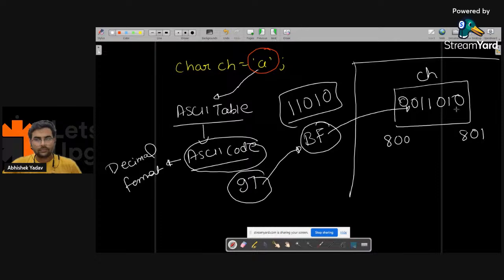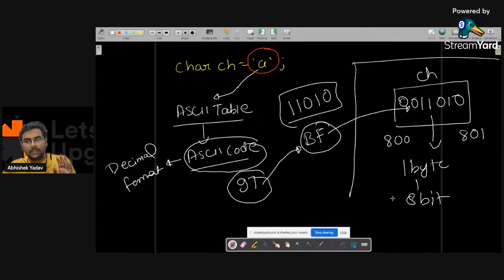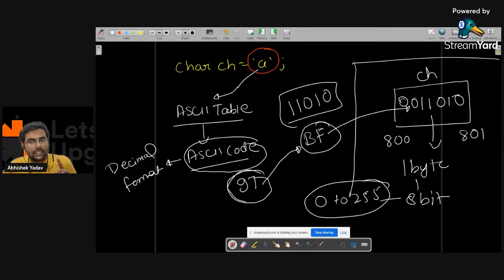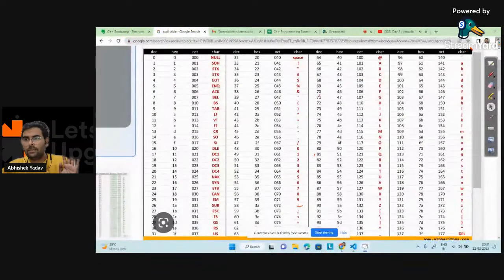Everyone is clear? And guys, again, this is occupying 1 byte. 1 byte is equal to 8 bits. 8 bits means numbers from 0 to 255, and 97 is in the range. So it will take 1 byte. Everyone is clear, right? Yes or no?